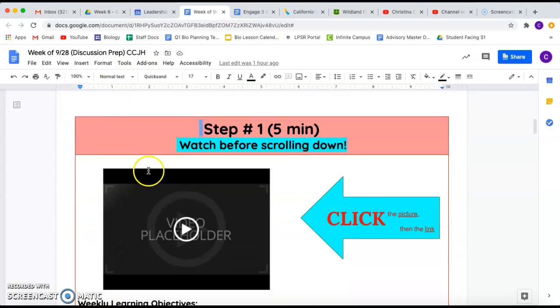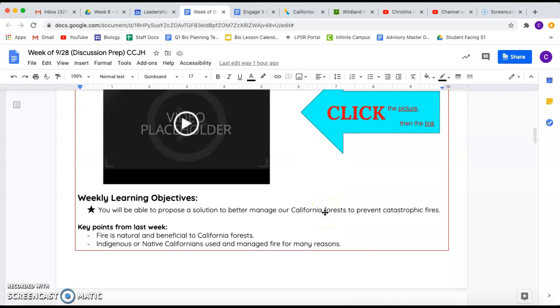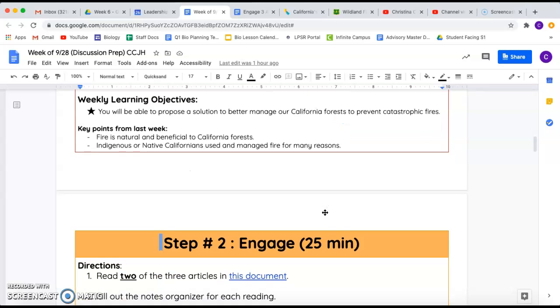First step is always overview video. Weekly learning objective is that you will be able to propose a solution to better manage our California forests to prevent catastrophic fires. So remember that this week you'll be writing a full letter to our governor, Gavin Newsom. And so I really want you guys to focus and make your letter as best as possible.